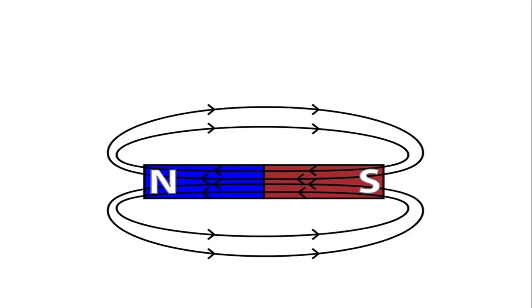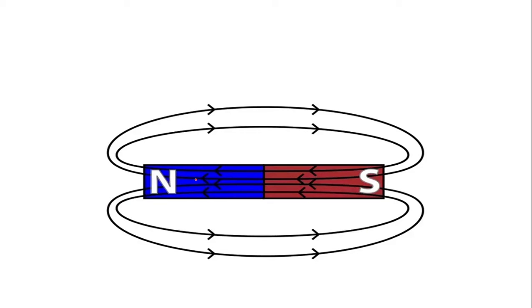Now all this can be explained with magnetic field lines. So what exactly is this? There is an invisible field that exists which we can't see. When we have a bar magnet or any other magnet, it has a field around it. These are called lines of force. Over here you see the lines.